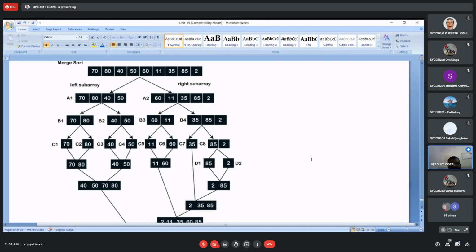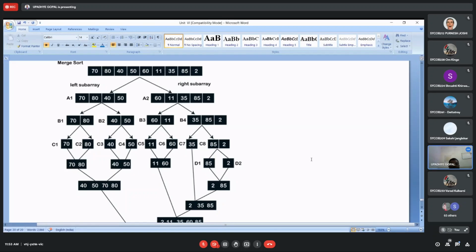Then C7 will be kept as it is. Now D1 and D2 have to be compared and swapped because 85 is greater than 2. So D1 and D2 are converted into 2 and 85, because 2 is less than 85. So 2 will be at the first position and 85 at the second position.